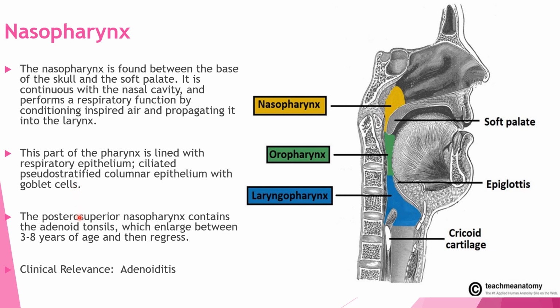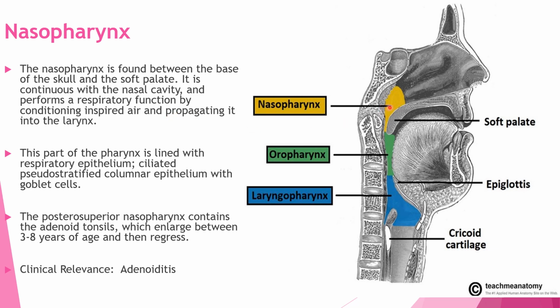The posterior superior nasopharynx contains adenoid tonsils. The adenoid tonsil is enlarged between 3 to 8 years of age. And inflammation of adenoid is called adenoiditis. The function of nasopharynx is conditioning of inspired air and propagating it to the larynx.